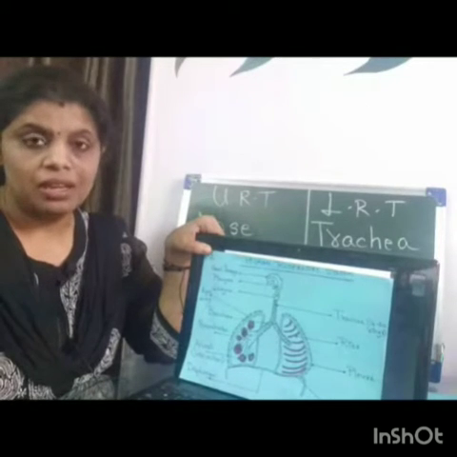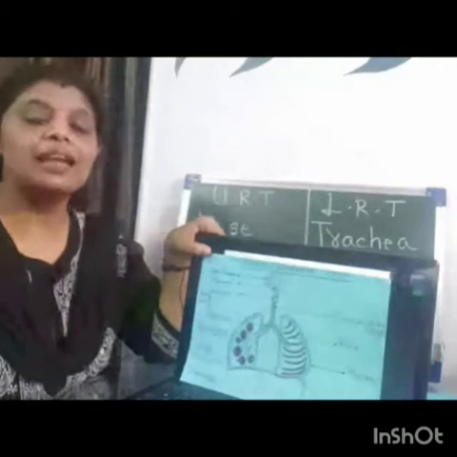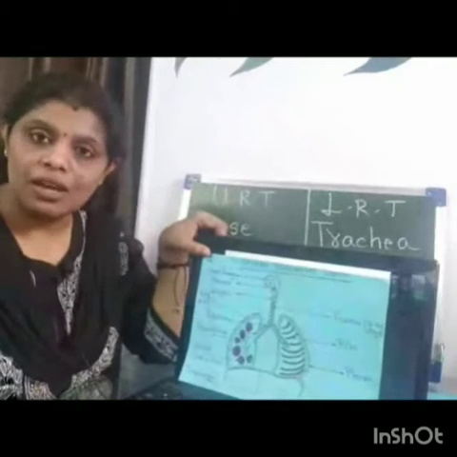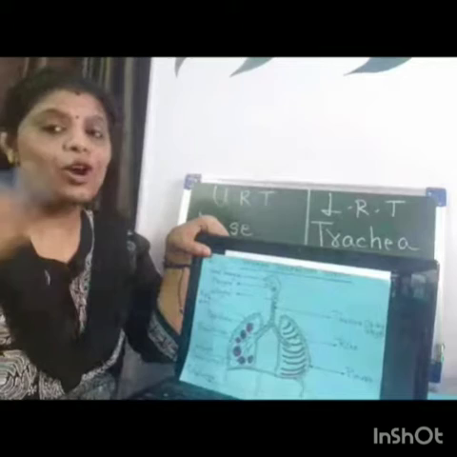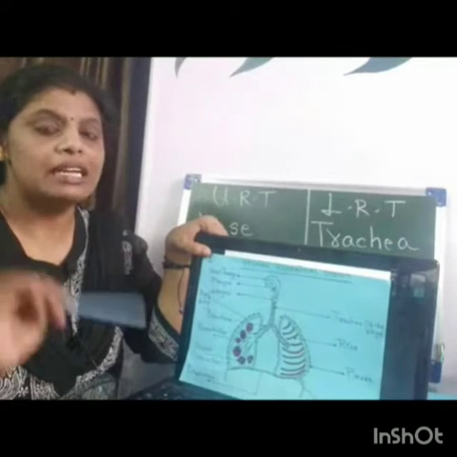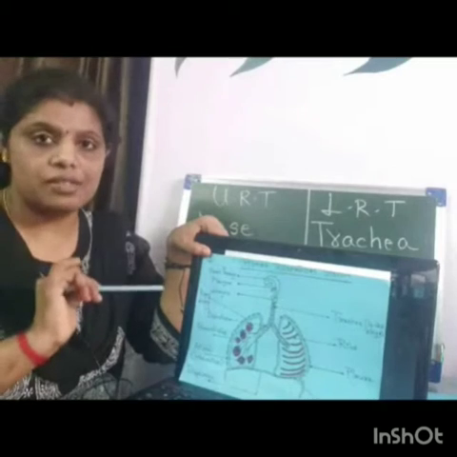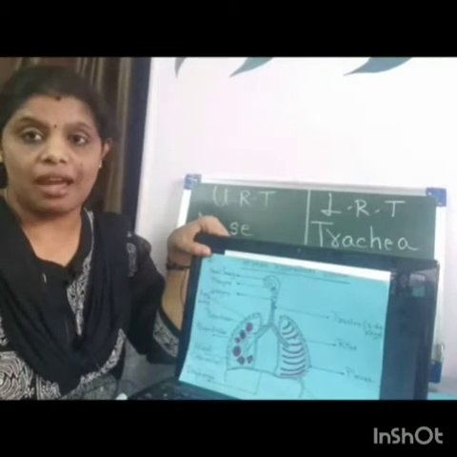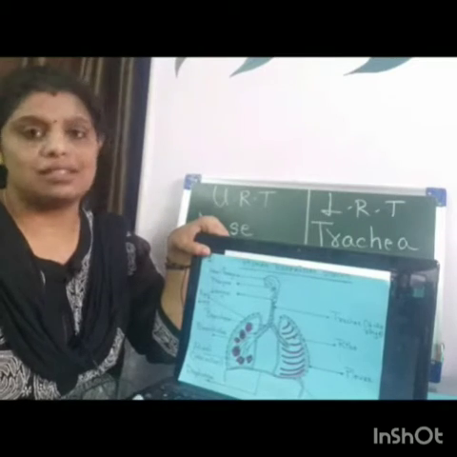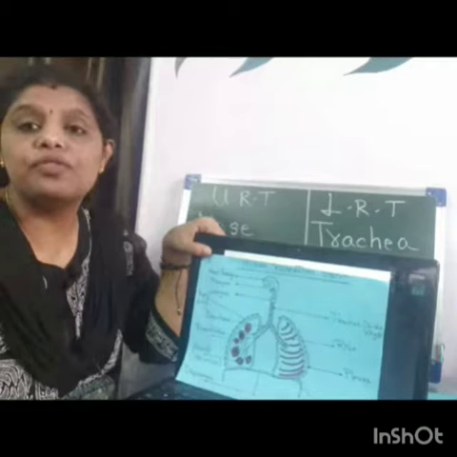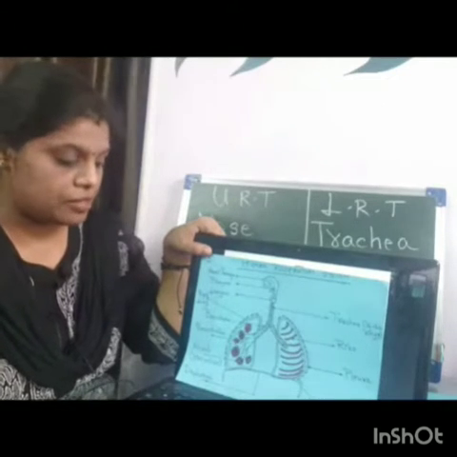We studied the epiglottis again in the nutrition part. Because of the epiglottis, the air does not go into the esophagus and food does not go into the remaining part of the respiratory tract. So the epiglottis prevents interference between the pharynx and esophagus.